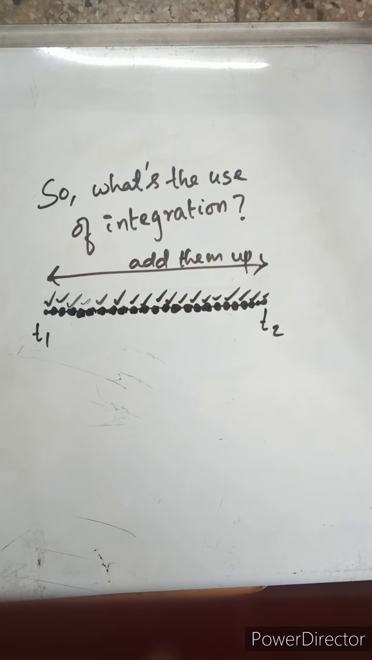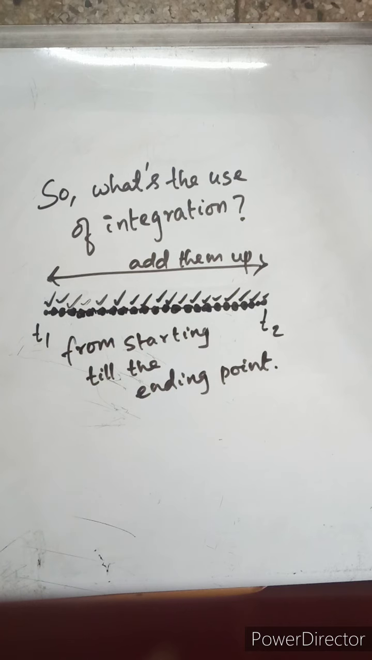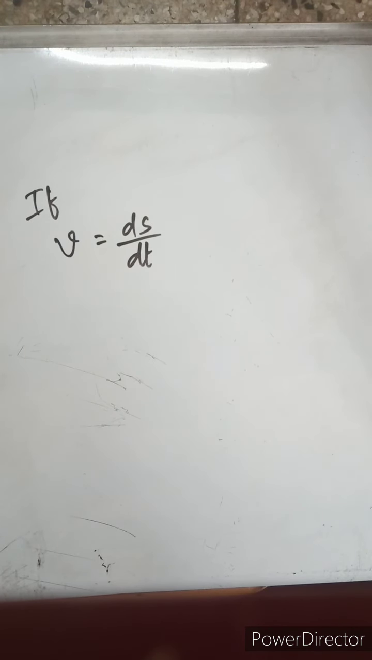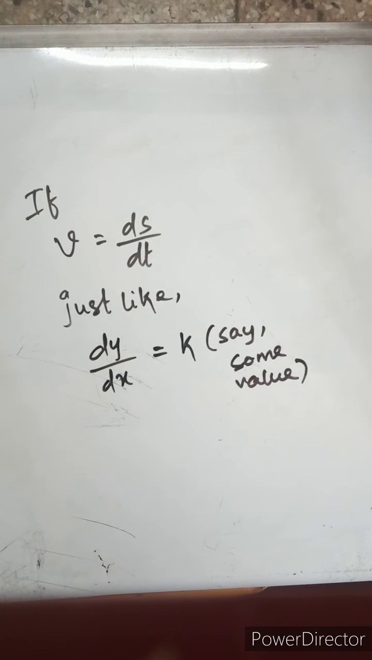It looks pretty clumsy: from the starting till the ending point we take instants, and then add all of them. It's a very hectic job, one may think, and though it seems clumsy and boring, mathematically it can be explained by just a simple formula. That's the trick that we have, mathematics with us. So we can simplify it with a formula. What is that formula? If we remember correctly, v is equal to ds by dt, just like dy by dx is equal to k, that is some value, let us say.